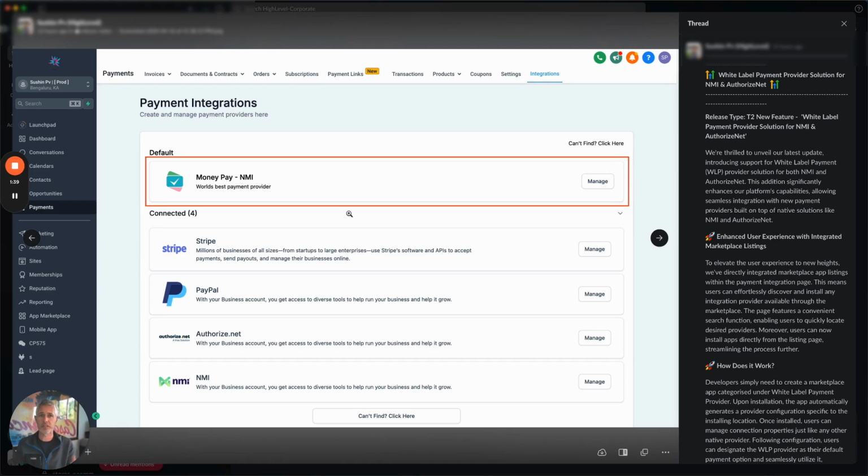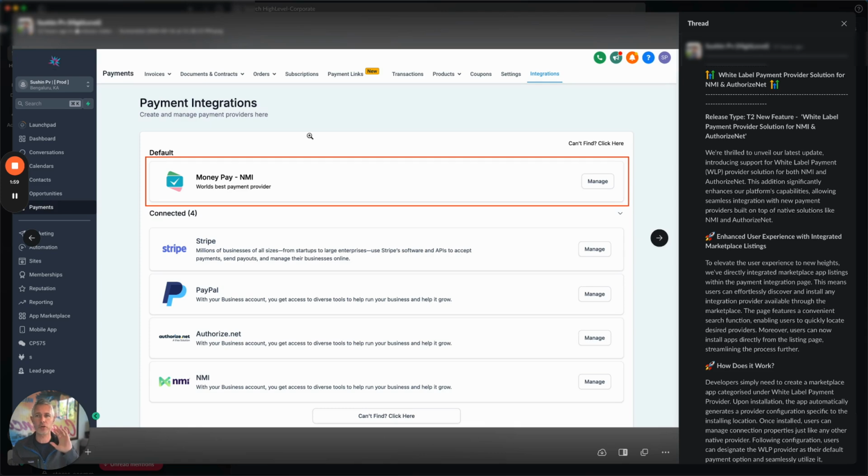So the idea here is really simple. You're no longer limited to PayPal and Stripe and Authorize.net and NMI. You're now basically limited to nothing. It's just about the payments provider coming in, creating a marketplace app, which is very easy to do, and launching into our marketplace. It costs them nothing, which is very cool. And it costs you nothing as well. We're not charging anything for this.